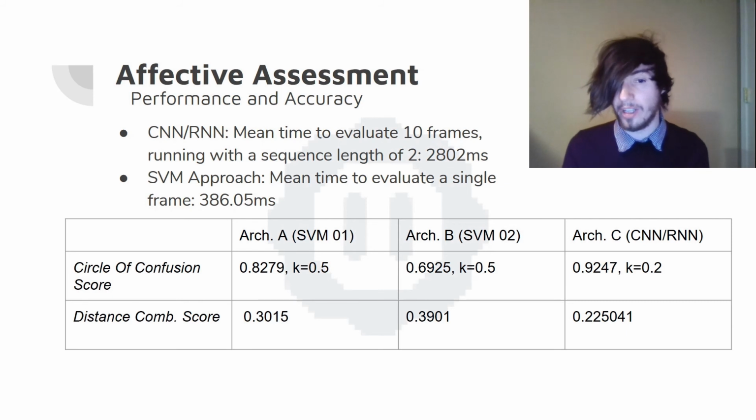In order to wrangle the inherently sporadic nature of our classification results, we devised two separate accuracy metrics. The first one, known as the circle of confusion, adds binary classification capabilities to our generated results as we check if our generated arousal and valence pair lies within a circle around the ground truth value, where the radius of the circle is a hyperparameter that can be tuned during training. The next metric is a combination and proportional scoring of numerous other distance metrics, resulting in a more traditional accuracy metric.